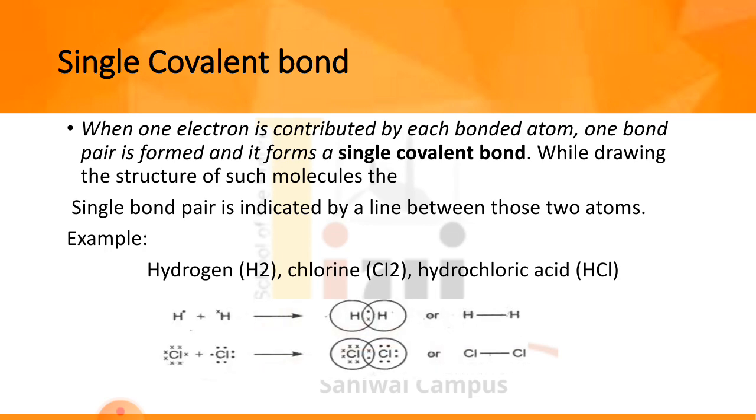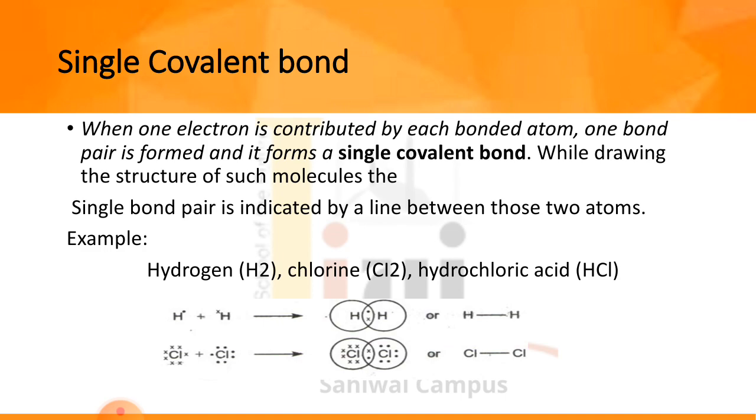Now you can see the examples of hydrogen and chlorine. Two hydrogen atoms combine with each other and contribute a bond pair of electrons and form a hydrogen molecule that is represented as H, a single line, and then H. The second example is of chlorine. Chlorine has 7 electrons in its outermost shell. So hydrogen and chlorine combine to each other with the sharing of electrons.